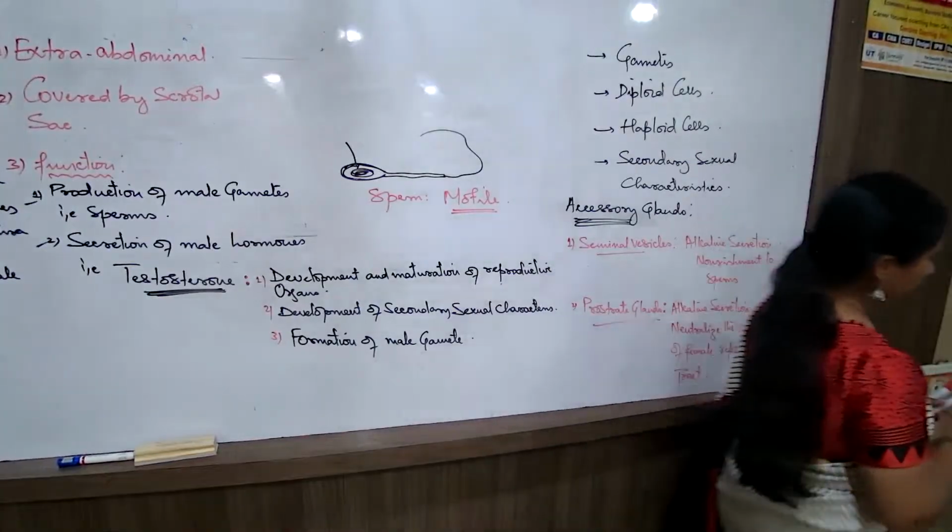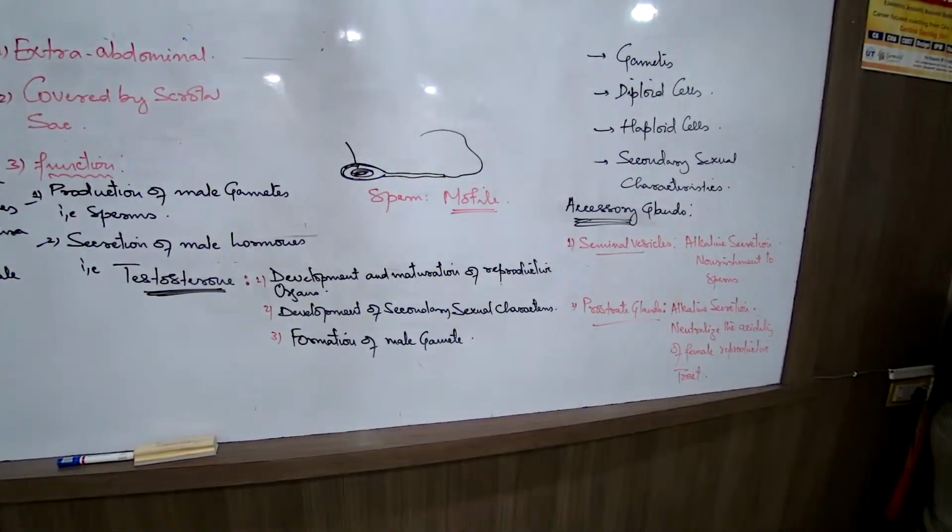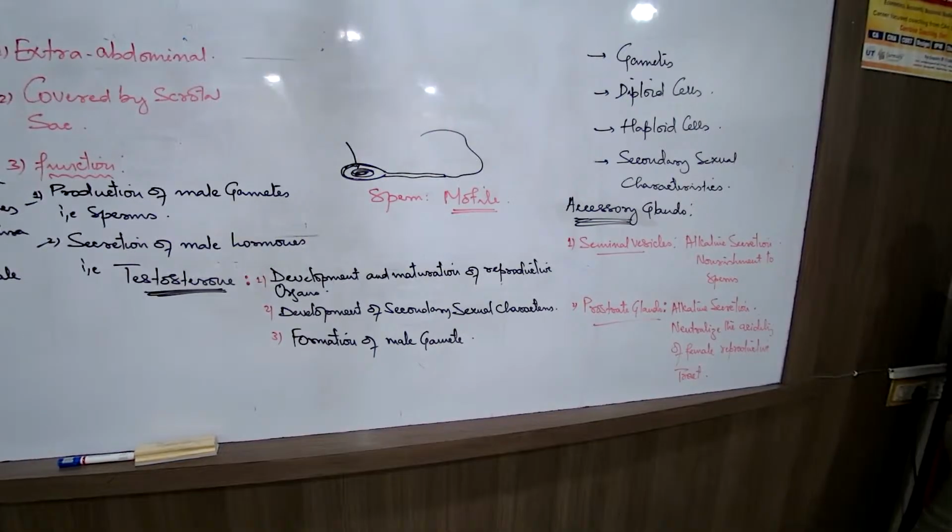Now, the last part here in the male system is this tube, the vas deferens, carrying the sperm and emptying it into the urethra. Now the next concept: in the urethra two types of substances are there.